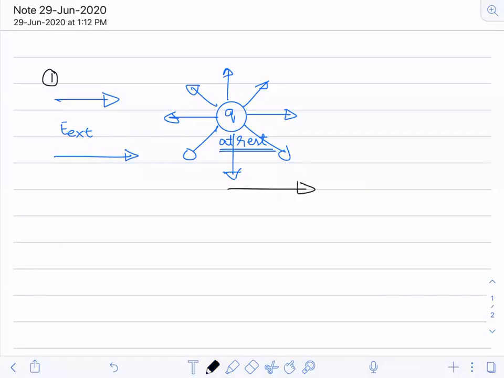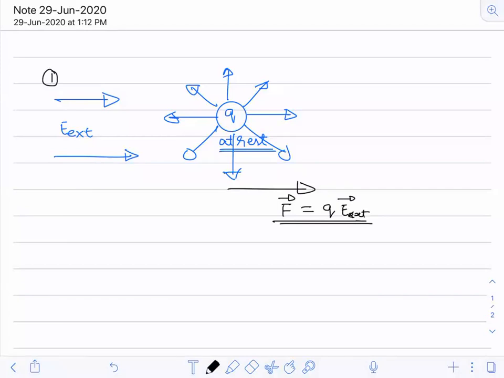The force is q times E external. The force will be along the electric field for a positive charge, and opposite to the direction of the electric field for a negative charge.